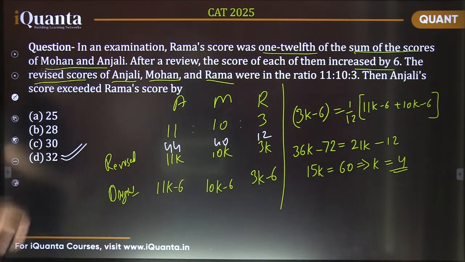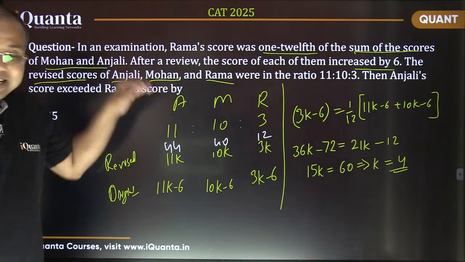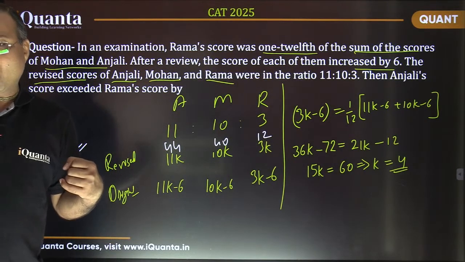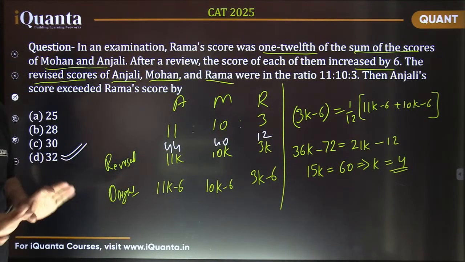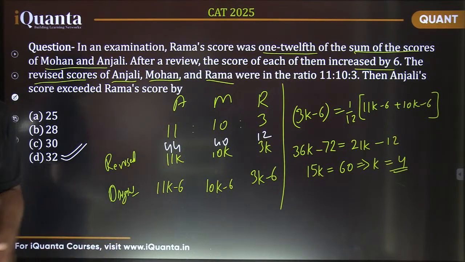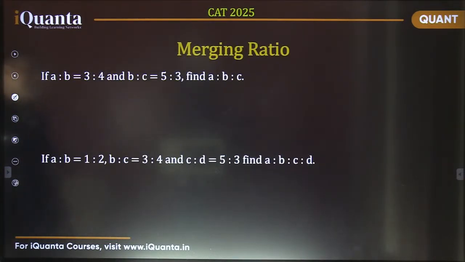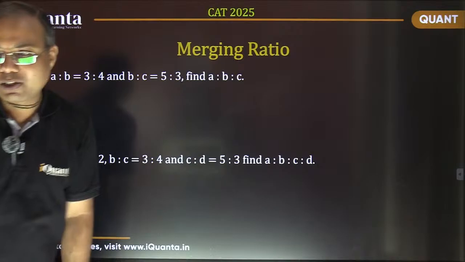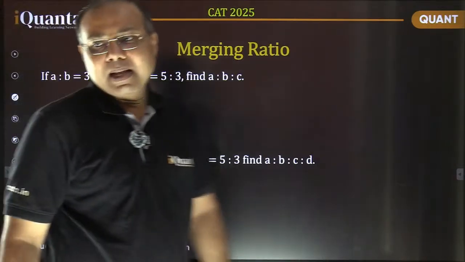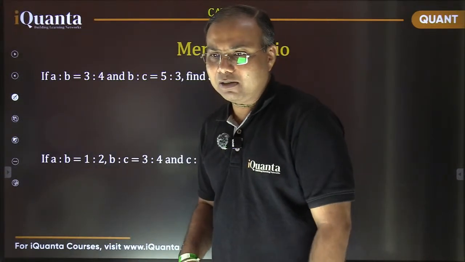So basically we just need to make sure what is given and what is being asked. If we are not making any error in that part, then it's a very easy part. Okay, let's move further now. I'm moving to the next question quickly. The next part is merging ratios, and that's a very important thing. Many questions have been asked in CAT on it.